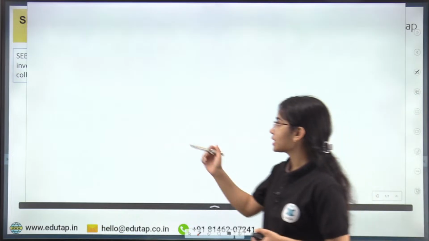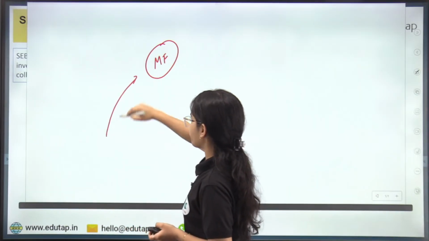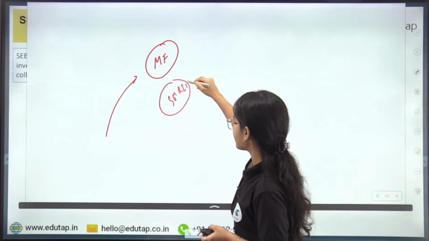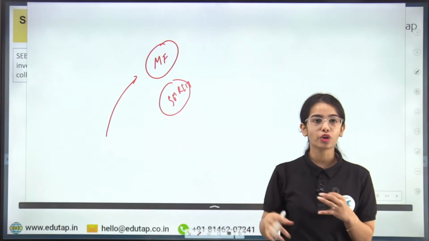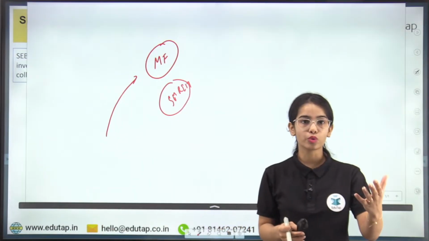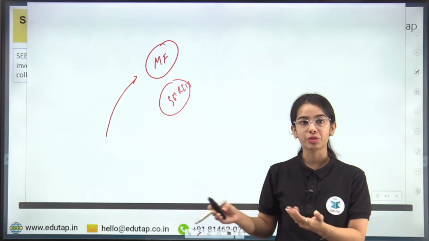So what was happening, let's say there is a mutual fund in which you want to invest, or there is a small and medium real estate investment trust. Okay, so you want to invest in certain mutual fund, or you want to invest in the small and medium real estate investment trust, and you go to Google and you search the mutual fund or you search the small and medium real estate investment trust.